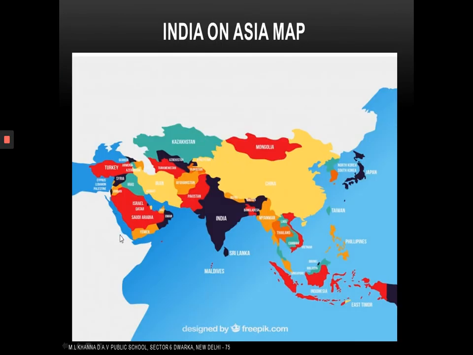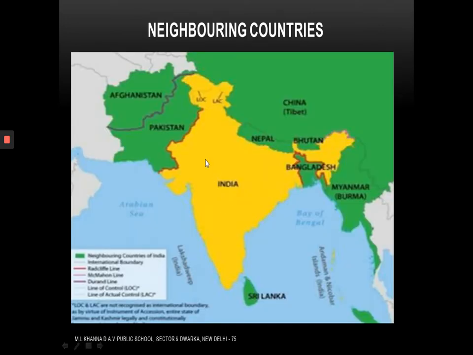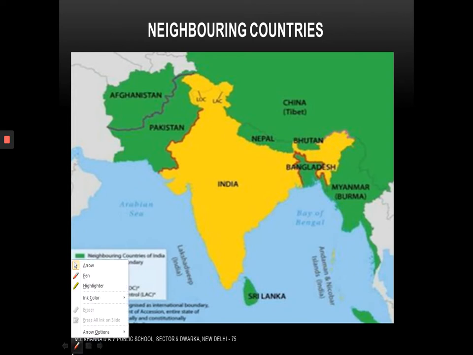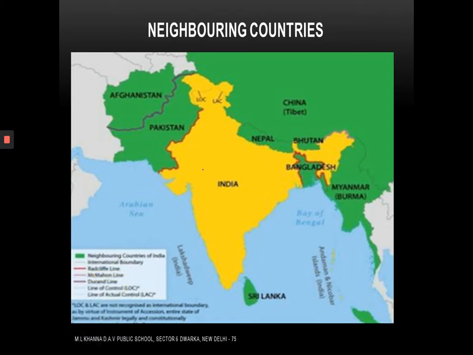Now here is the map of Asia, and let us find where our country India is on this map. Here is our country India. Now let us have a closer look at the map of India. Look here, dear students. The yellow color depicts the map of India, and the green color depicts our neighboring countries. We have 8 neighboring countries. The way you have a neighbor next door, similarly our country India also has neighbors. Let us encircle and find out these neighbors.